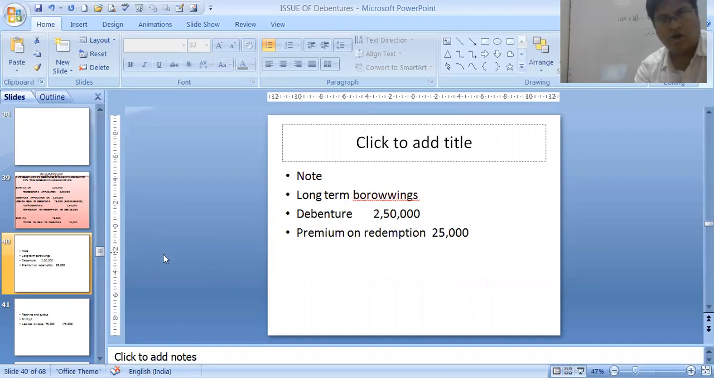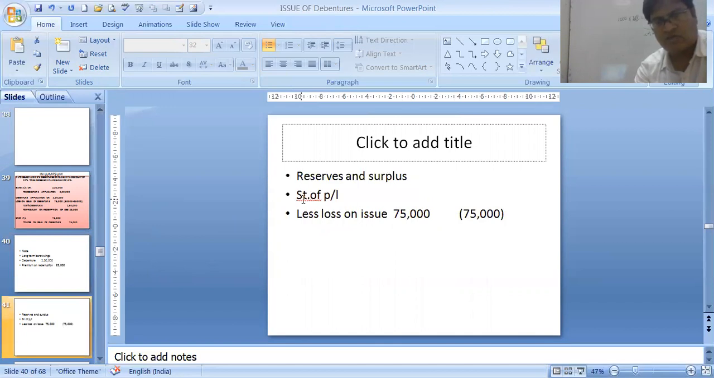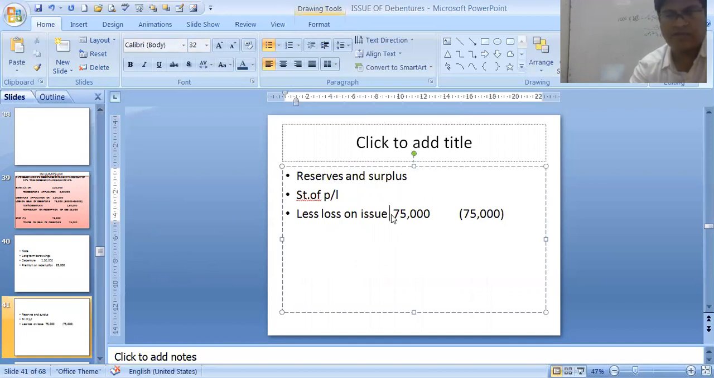This is the case of discount. Statement of PL is negative, meaning no balance, loss on issue of shares. That's subtracted from here, and when subtracted, this negative figure will be shown in the balance sheet.